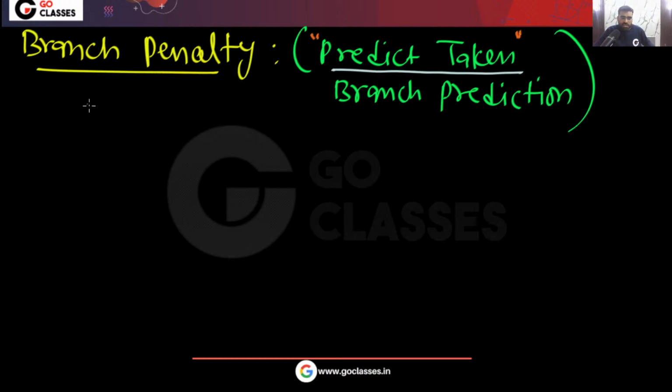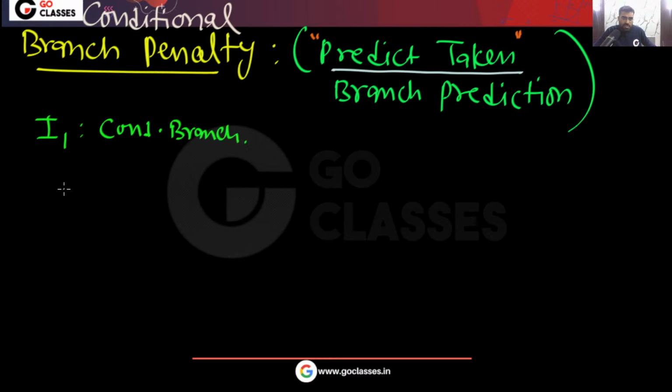For a conditional branch, let's first find out the conditional branch penalty. Let's assume there is a conditional branch here. This I1 is a conditional branch instruction.